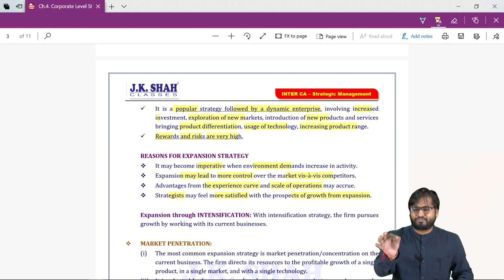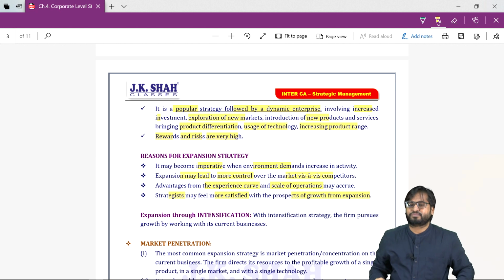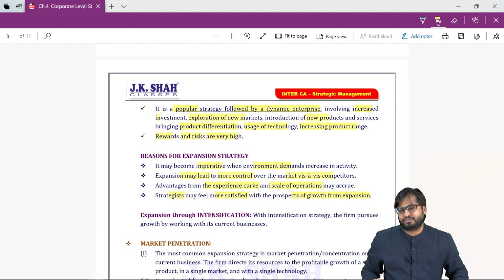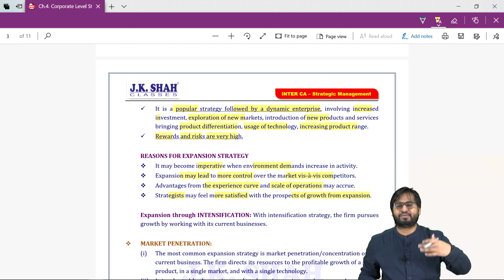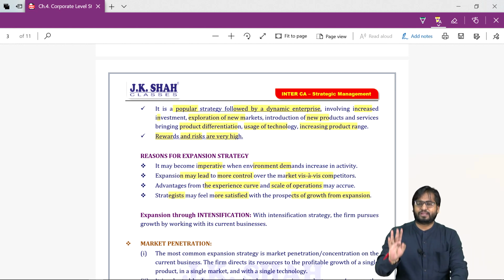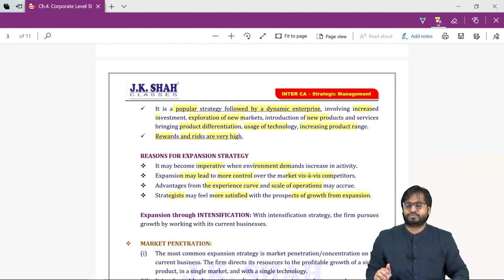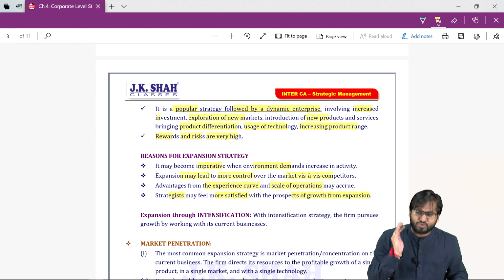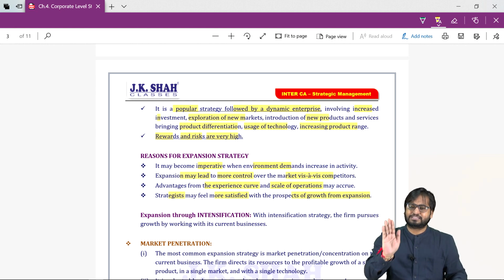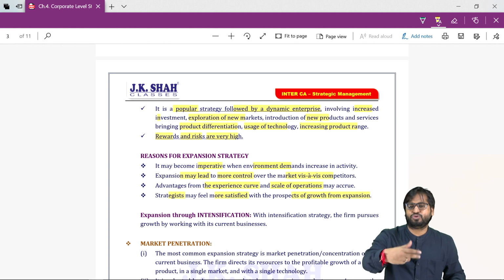Now you tell me, for market development, risk will be moderate and we'll have to invest. We'll invest substantially in plant, equipment and other geographical locations. The third one, product development. In product development, what happens? Our product is new, but our market is the same, existing. Here we are trying to sell some new product to the same customer.